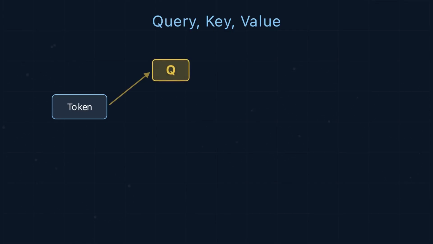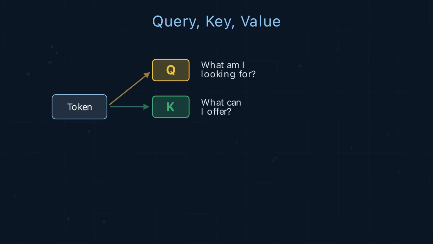Each token produces 3 vectors: query, key, and value. The query asks, "What am I looking for?" The key advertises, "What can I offer?" The value carries the actual information.